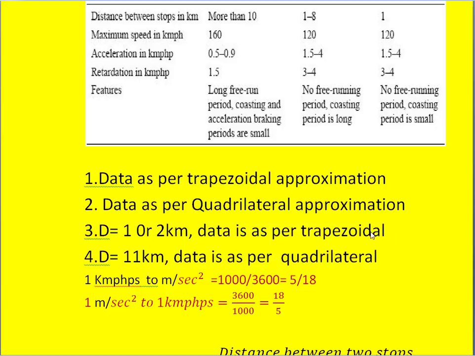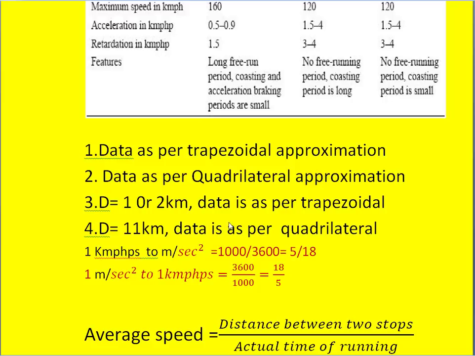They mention the distance between the stops like 11 kilometers, which is more than 10 kilometers, which comes under the category called main line service, but data is given as per quadrilateral. In that case, when they say the approximation is as per quadrilateral, we have to use the quadrilateral speed time curve equations to solve the problems. So these are the four kinds of problems that we can expect in this case.